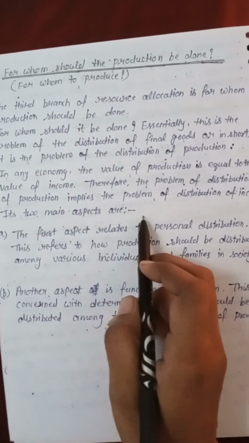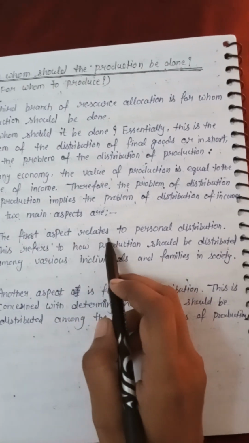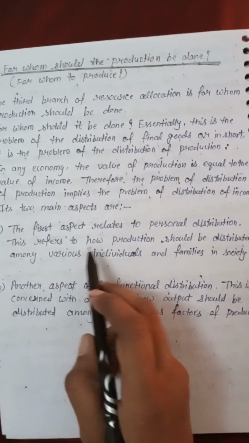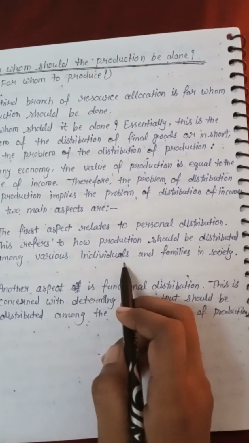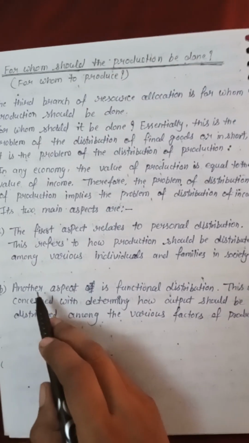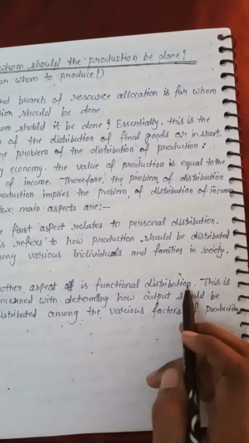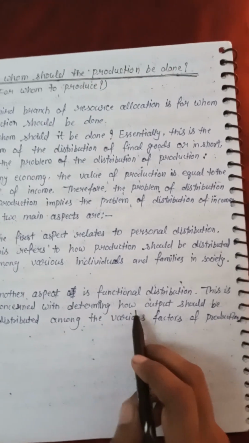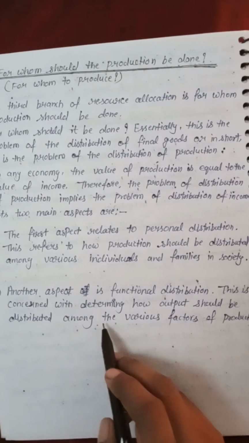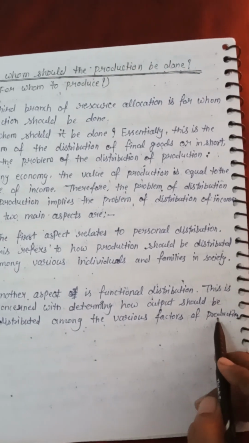Its two main aspects are: the first aspect relates to personal distribution. This refers to how production should be distributed among various individuals and families in society. Another aspect is functional distribution. This is concerned with determining how output should be distributed among the various factors of production.